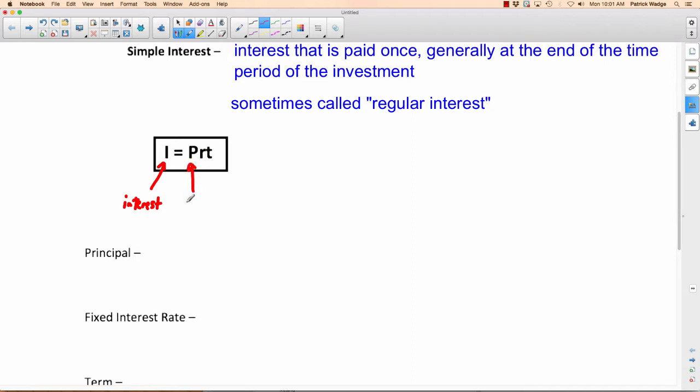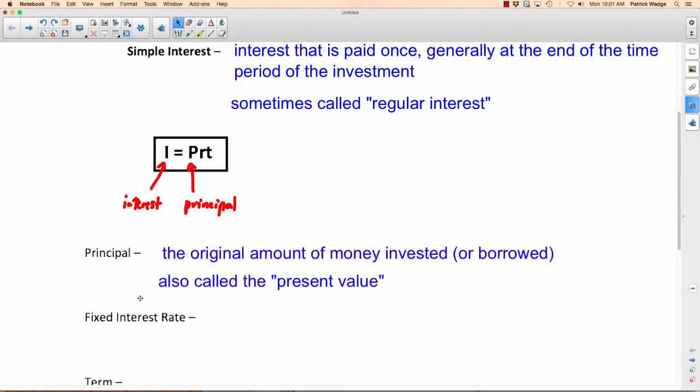P is the principal, and maybe we could define that right now. The principal is the original amount of money invested or borrowed. It's also called the present value. So in other words, when you put a bunch of money in the bank and you're hoping to get some interest on that money, that's called the principal. The amount of money you put in the bank was the principal. Or if you borrowed money, that would also be called the principal. Today we're definitely focusing on you investing money, not on you borrowing money from the bank.